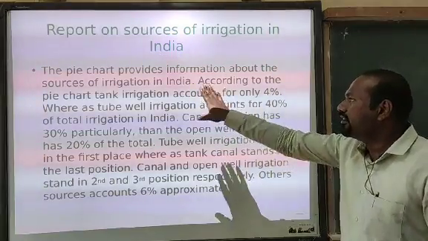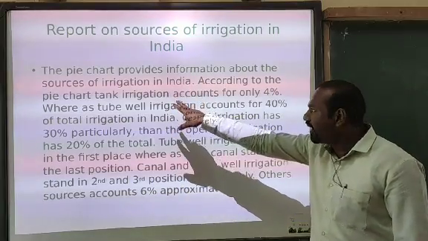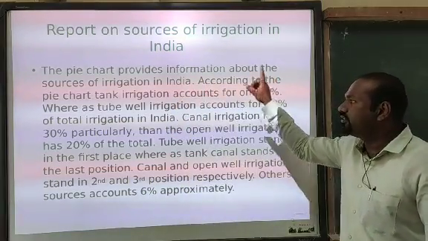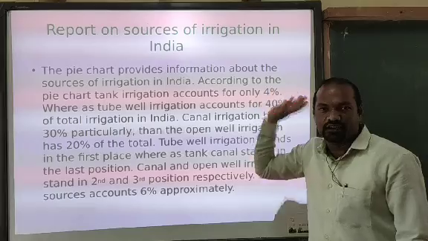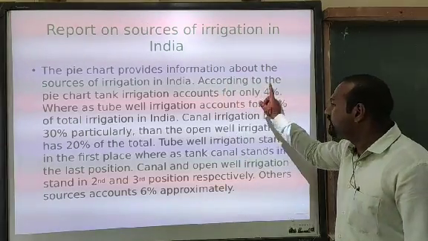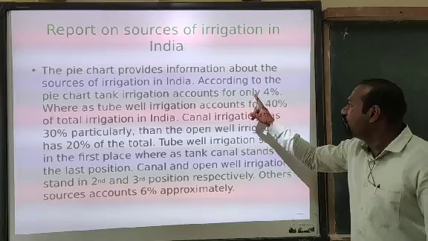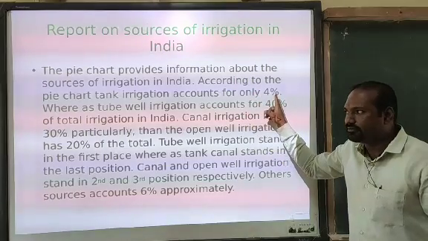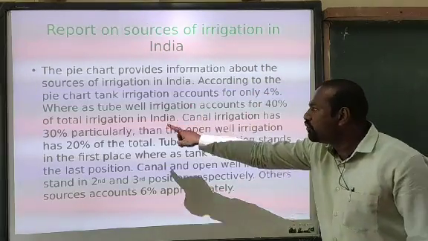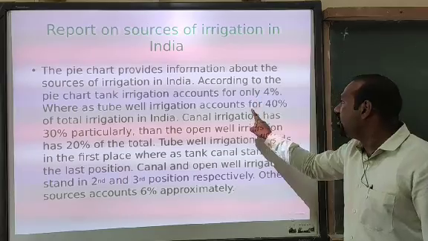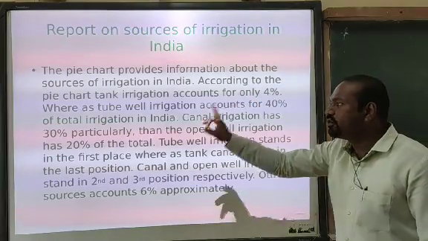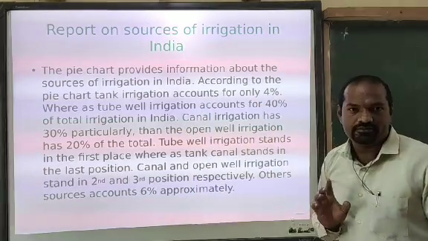Okay. Look here. The pie chart provides information about the sources of irrigation in India. According to the pie chart, tank irrigation accounts for only 4%, whereas tube well irrigation accounts for 40% of total irrigation in India.